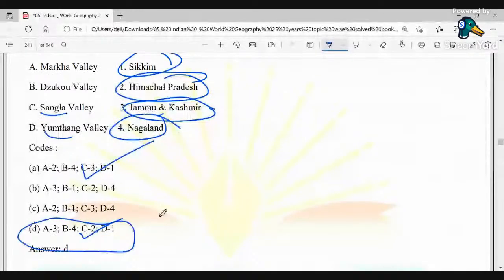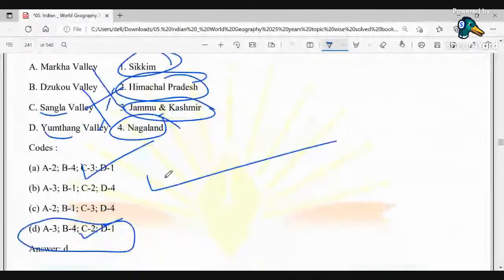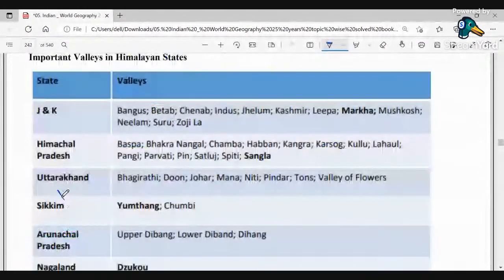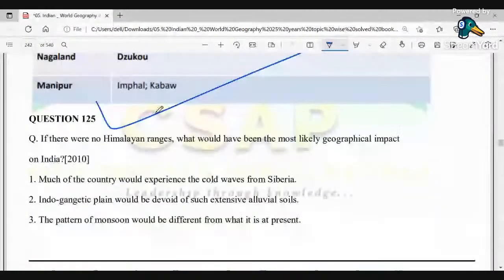So therefore A is 3, that is, Markha Valley is in Jammu and Kashmir. B is 4, obviously. Sangla Valley is in Himachal Pradesh. Yumtang Valley is basically in Sikkim. Okay. So this is the correct answer, that is D. You can see all these valleys as well as the states through this PDF.